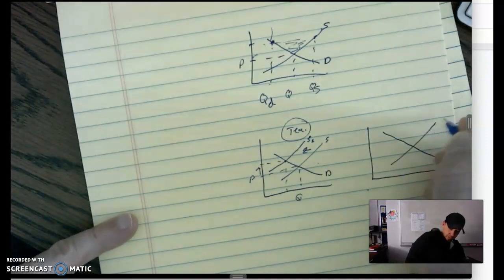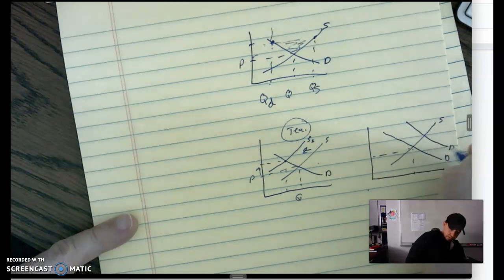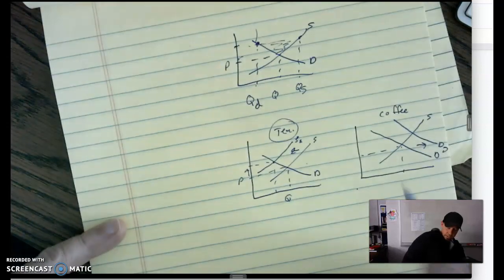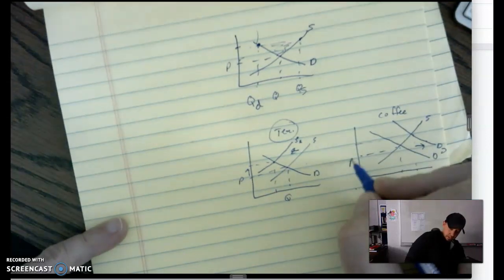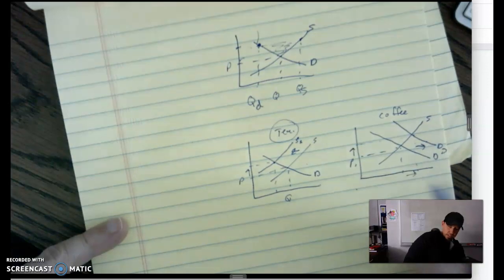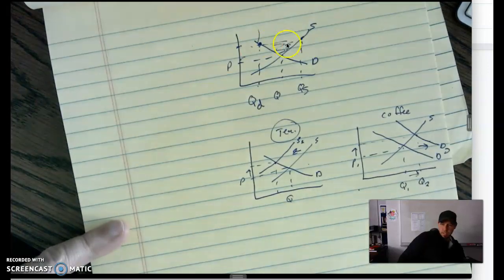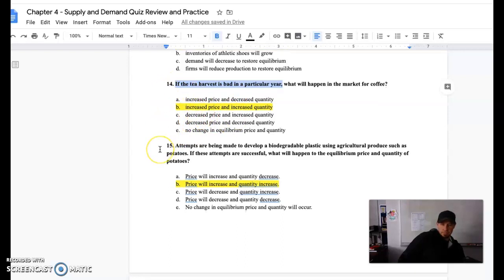So here's our supply, here's our demand, here's our price. This is the second part, again, coffee. We're going to see the demand for coffee shift to the right. And now I can see that my price has gone up and my quantity has gone up as well. So I look at my answers. Should be B, increased price and increased quantity. Kind of a two-part reflective question. It's a good question. It's a tough one. You'll have to think that one through a little bit, but that's a good one.